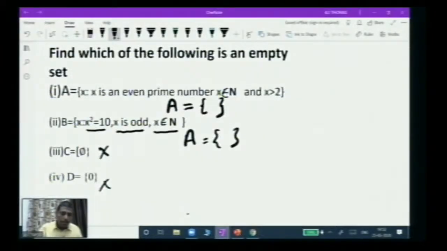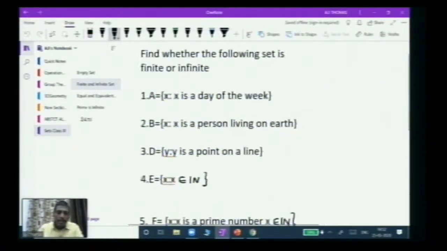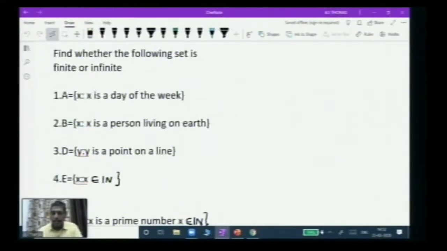So now a few more examples for finite and infinite sets. You have to find whether the following set is finite or infinite. We have discussed finite sets and infinite sets. These are sets given in the set builder form. The first set, A equals X such that X is a day of a week. Everybody knows that there are 7 days in a week. So you have to list all the elements. Is it finite or infinite? Because 7 is a number.